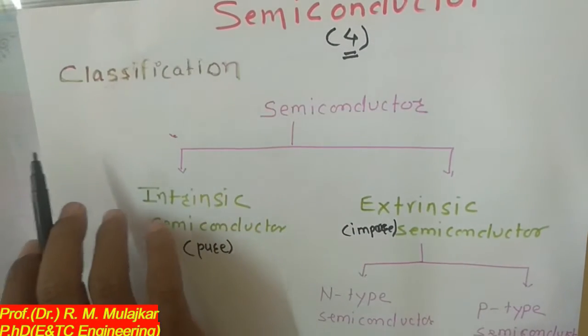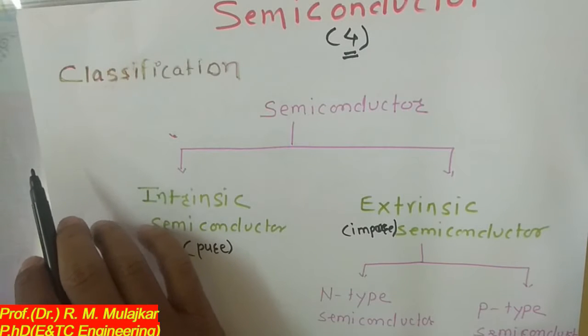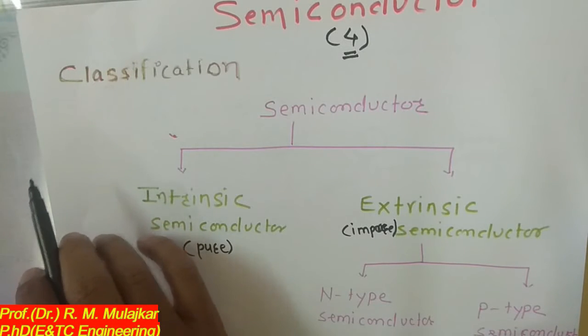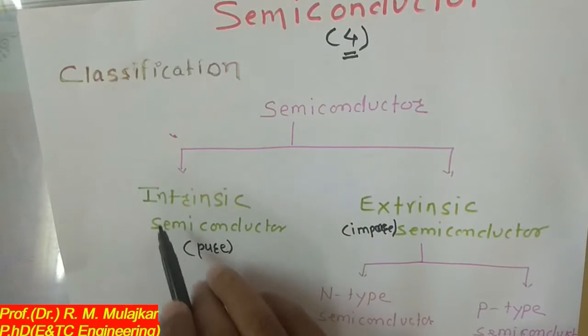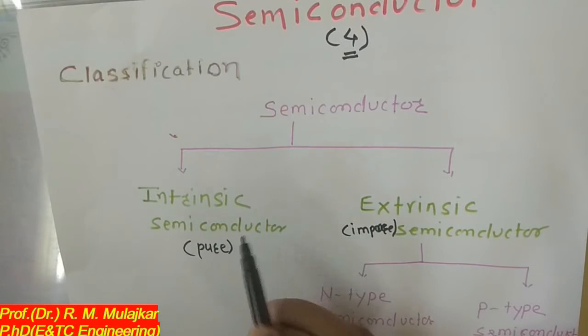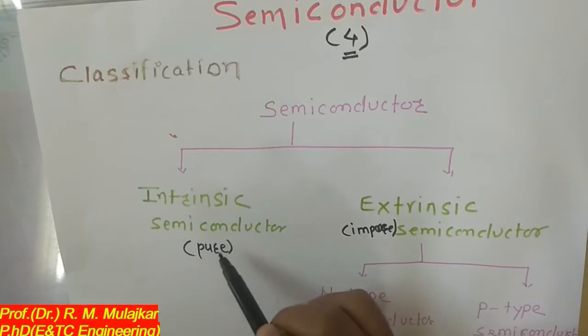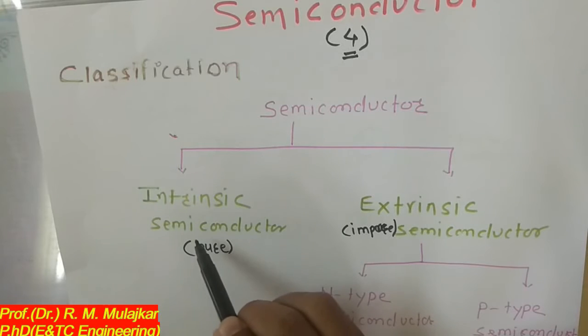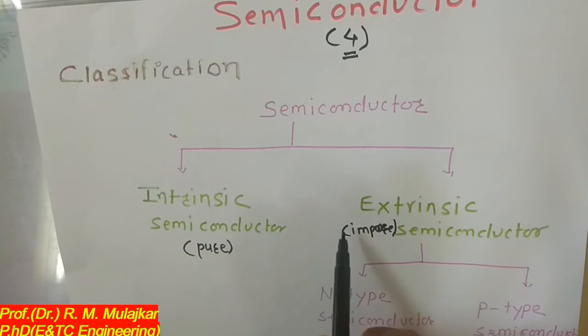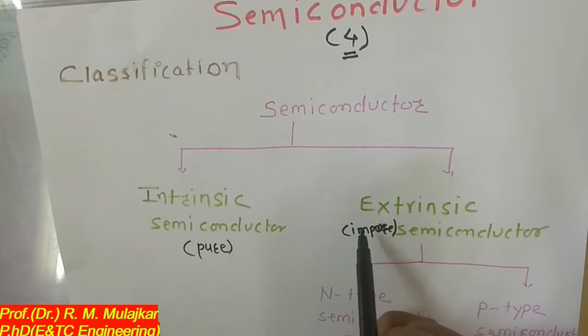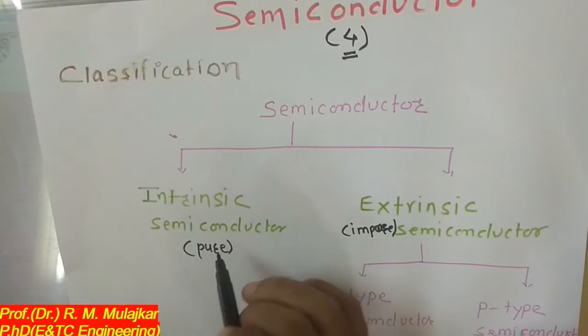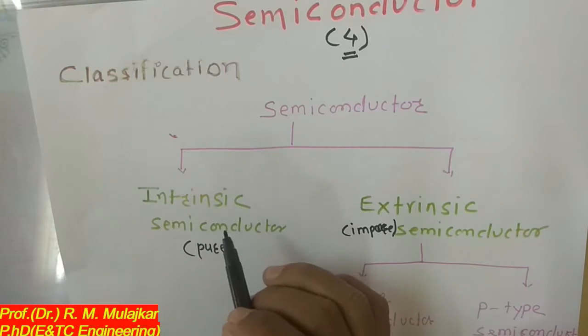Now we will see the classification of the semiconductor. Semiconductor materials are classified into two types. One is the intrinsic semiconductor, another is the extrinsic semiconductor. The intrinsic semiconductor is the pure form of the semiconductor, and the extrinsic semiconductor is the impure form. We will see the details about extrinsic and intrinsic semiconductors.